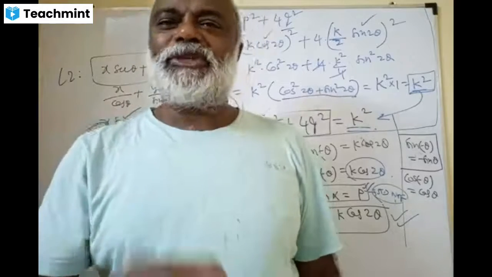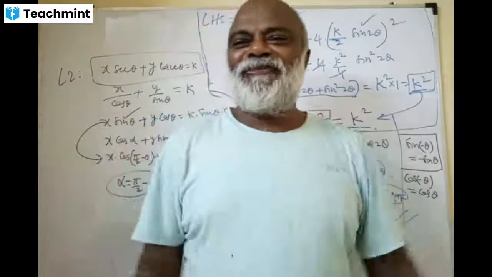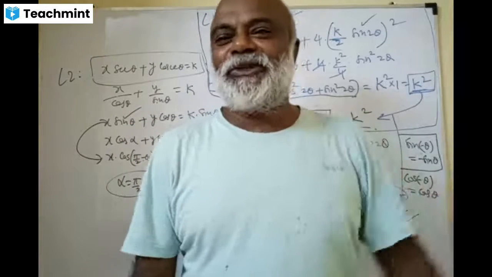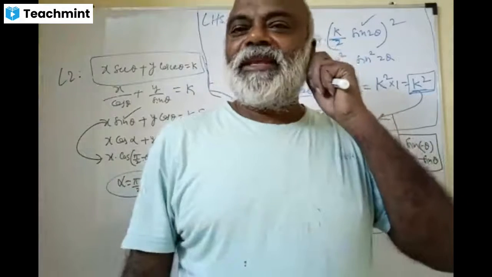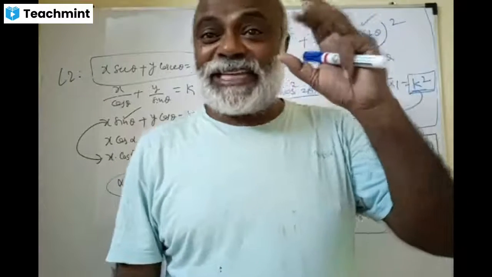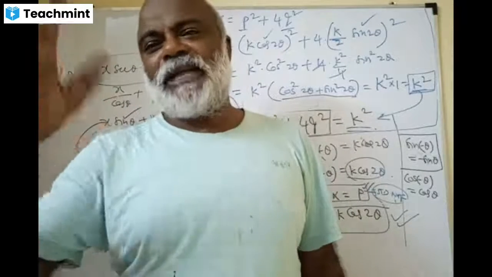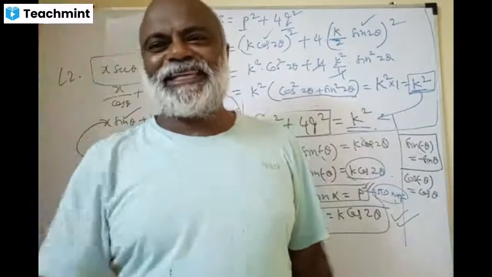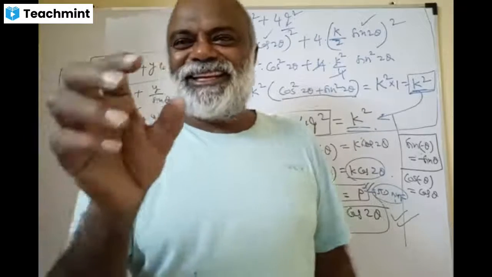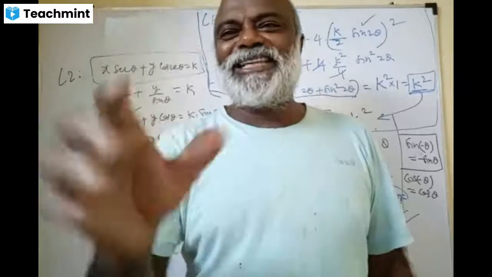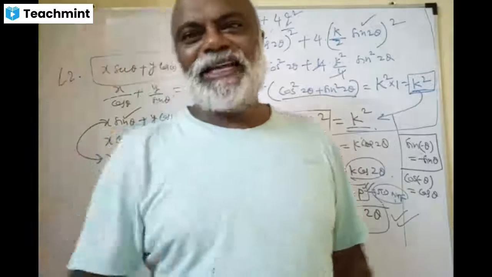Please answer some questions, 1 or 2 questions at least per day. Mohan voluntarily came for that normal form, expressing cos alpha, sin alpha, and p. That's because if you understand certain things, you can open your mouth. Put in a little effort, please. You are all gems, okay? You can get it. There's nothing like weak or strong. If you can put in some work, you can transform your weakness into strength. Please understand this. So I hope all of you are working on that.